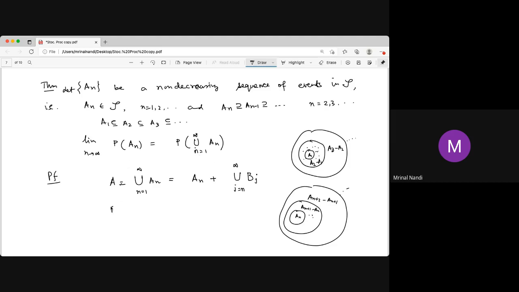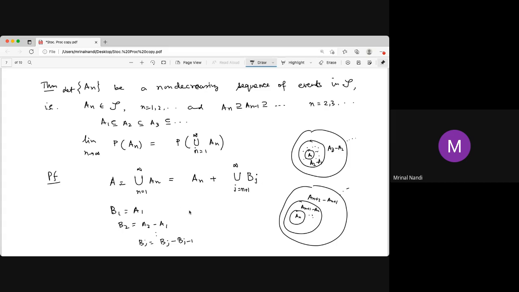We write B1 equal to A1, B2 equal to A2 minus A1, and in general B(n+1) is A(n+1) minus An.